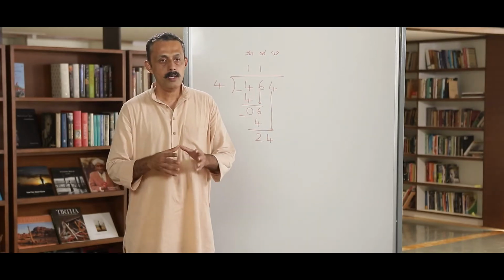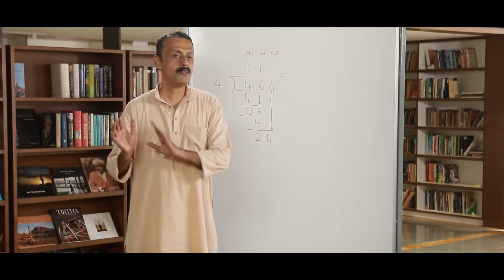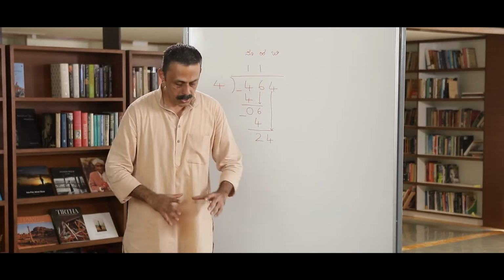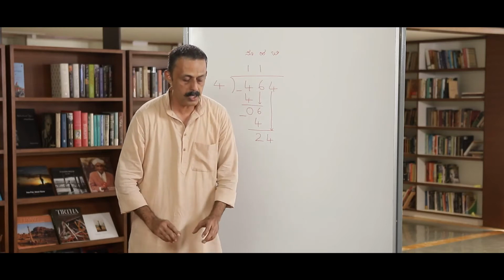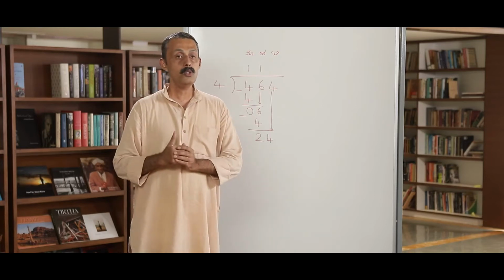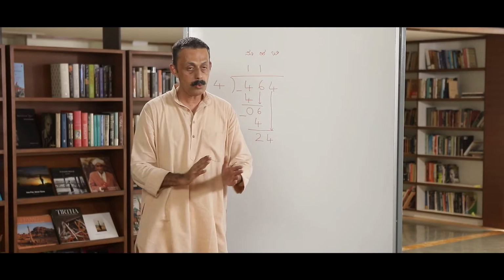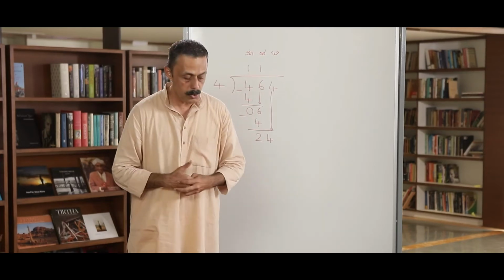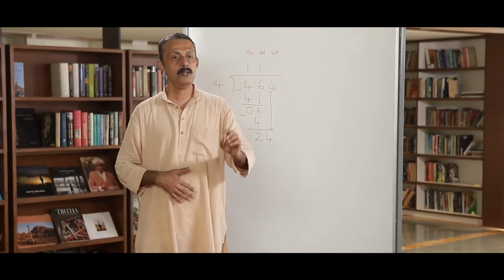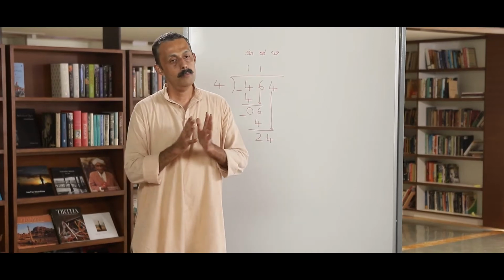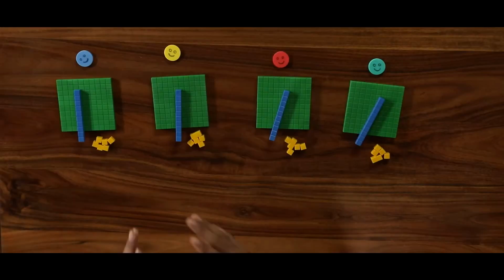It depends on their ability to think. They know if they give out 3 each also, there will be something left. So, they can distribute it in any which way they want. We should not put a condition that they should give out only 1 at a time.